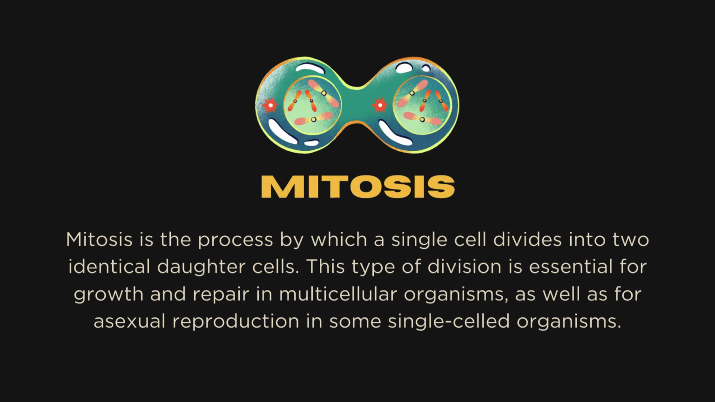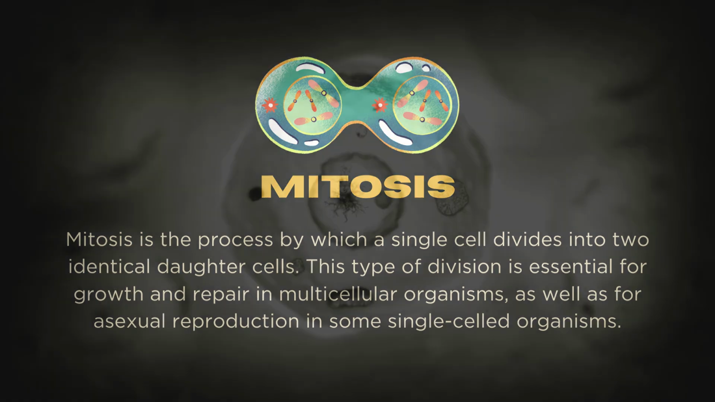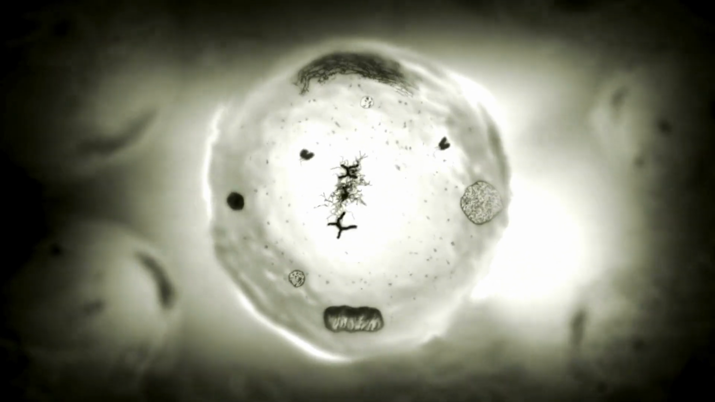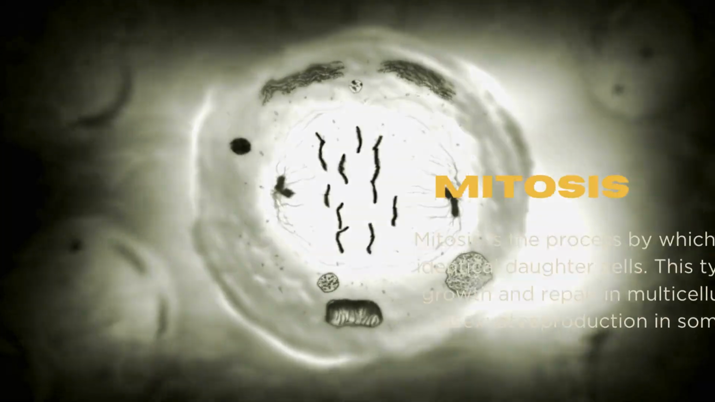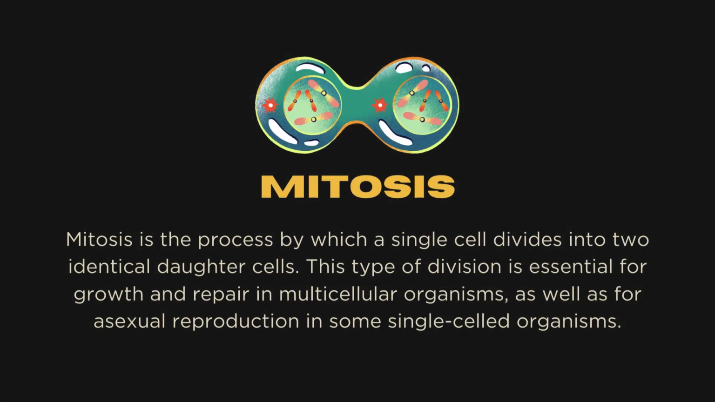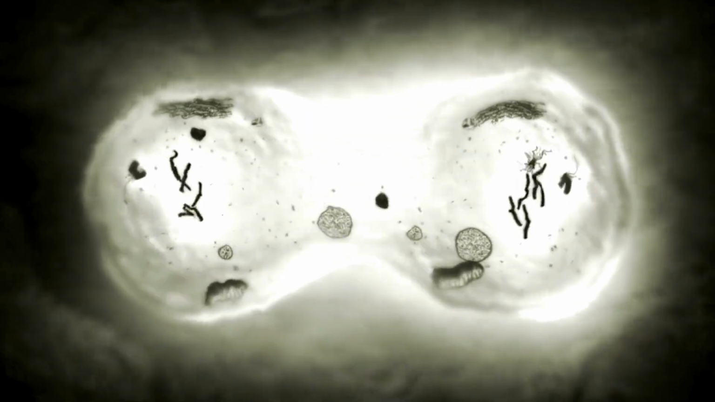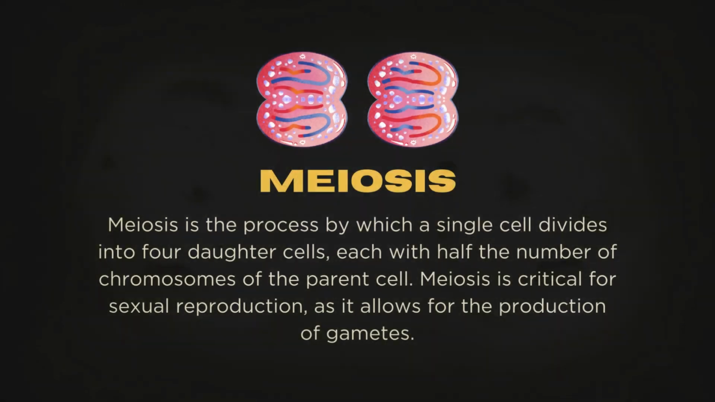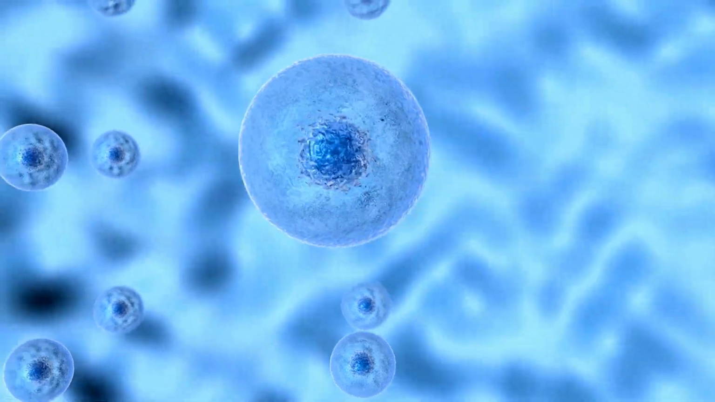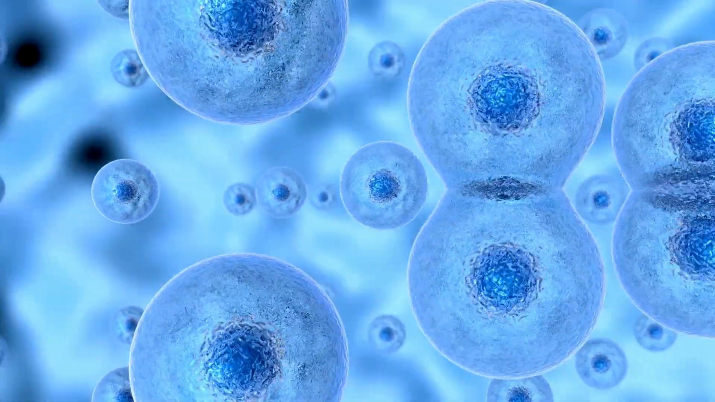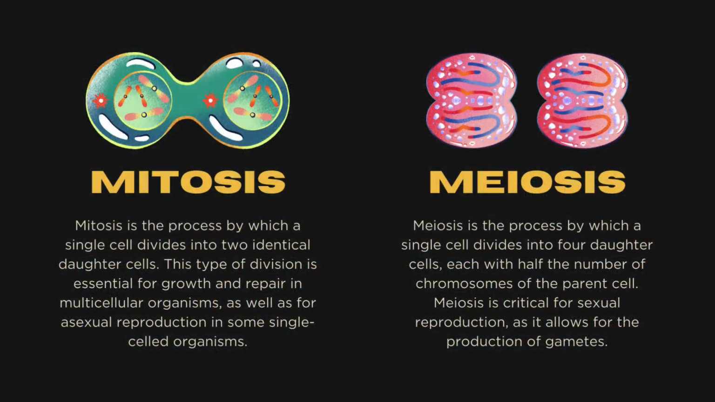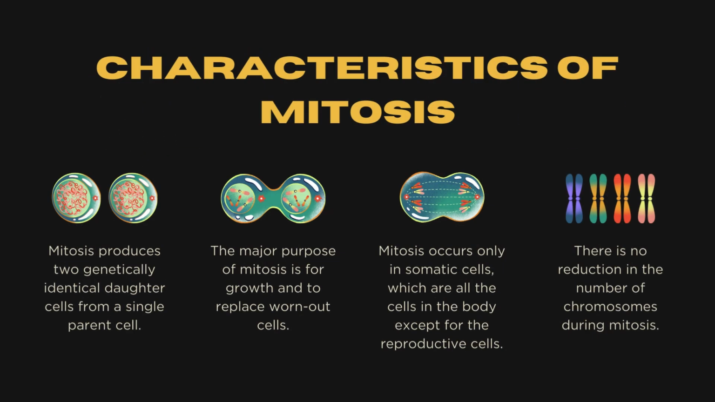Mitosis is the process by which a single cell divides into two identical daughter cells. This type of division is essential for growth and repair in multicellular organisms, as well as for asexual reproduction in some single-celled organisms. Meiosis is the process by which a single cell divides into four daughter cells, each with half the number of chromosomes of the parent cell. Meiosis is critical for sexual reproduction, as it allows for the production of gametes.